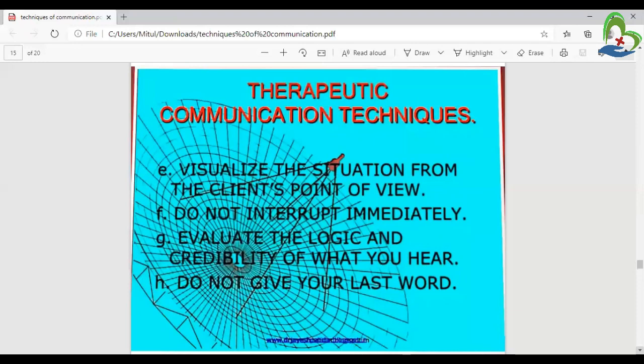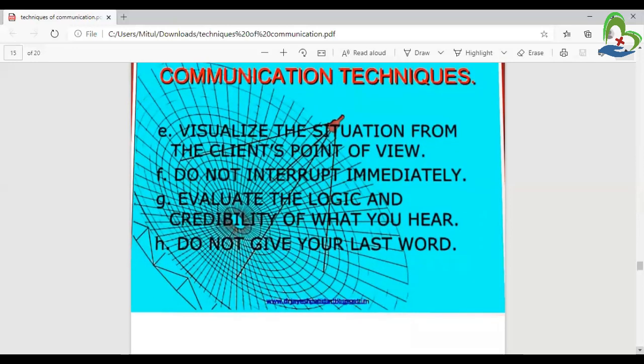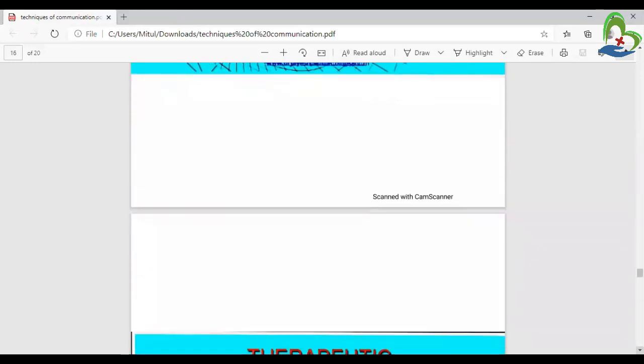Therapeutic communication techniques. Visualize the situation from the client's point of view, means what the patient sees. And next, do not interrupt immediately, means not to take an immediate decision. Okay. Evaluate the logic and creativity of what you hear, means if any person has a doubt, please clear that at that time. And next, do not give your last word, means not to give a short answer and so on.